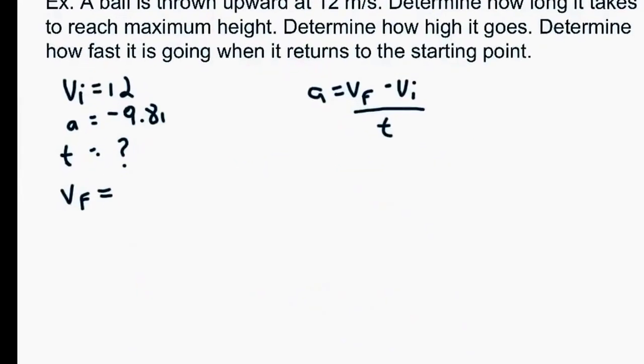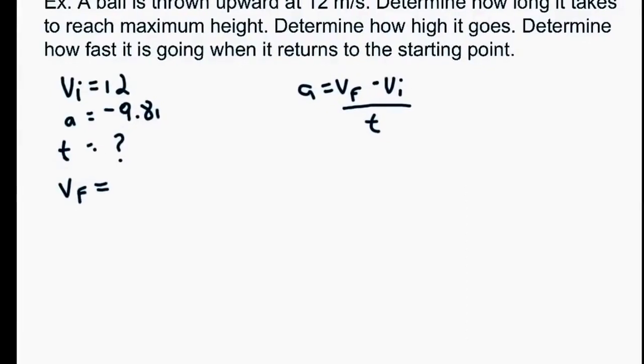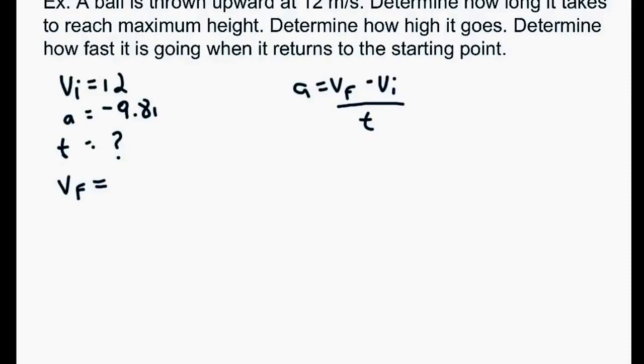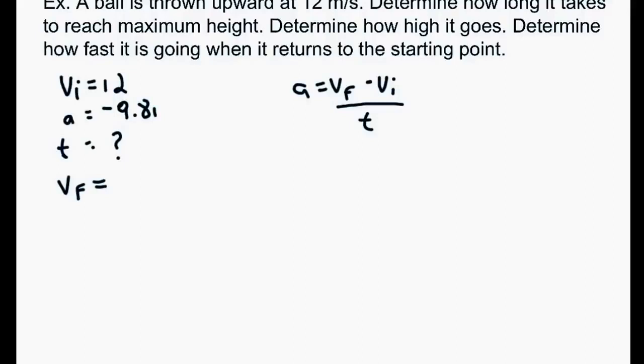So the next example, same sort of thing. You can see a ball is going upwards at 12 meters per second. The question is how long does it take to reach the maximum height? Then I want to know how high does it go? And then after that, how fast is it going when it hits the ground? So we'll go through all 3 scenarios one at a time. For the first part, we've got our vi of 12, our acceleration still negative 9.81. The question is how long is it going to take? So we're looking for time.